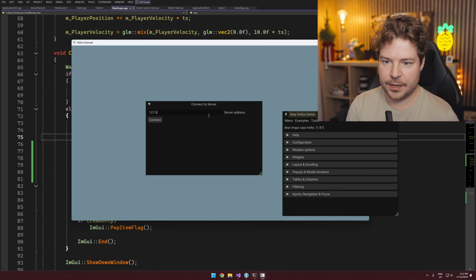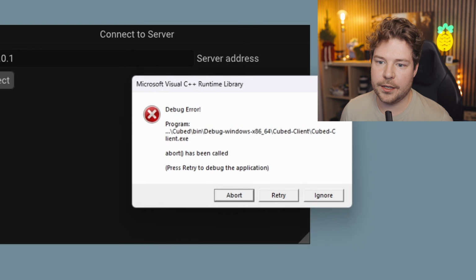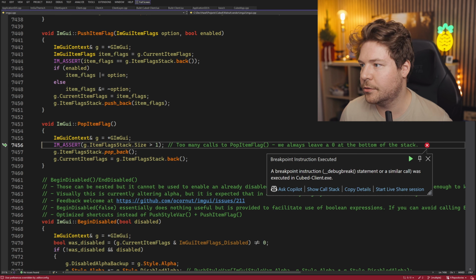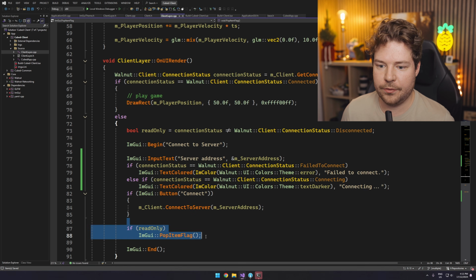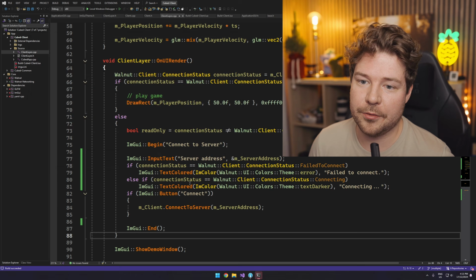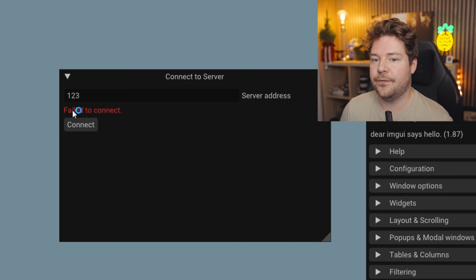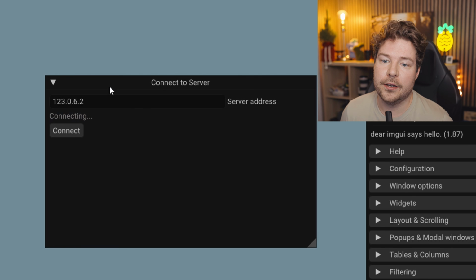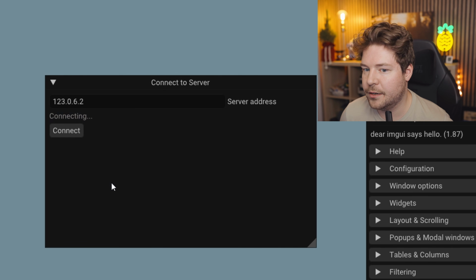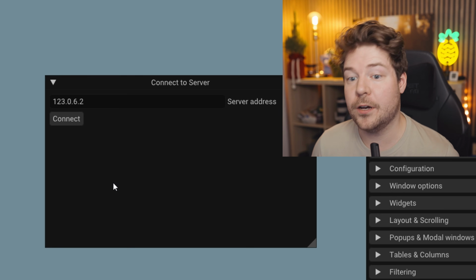Okay, so now if we type in something like this and hit connect, wow, we get an error. Cool. All right, let's have a look at this. Okay, it's the pop. Yeah, okay. I should have gotten rid of this as well. That wasn't as exciting as I thought it would be. Okay, connect, and then we have failed to connect at least. So we know what's going on. And if it's actually trying to connect to something, which we won't, oh yeah, there we go. Then it will display connecting, and then I'm guessing eventually it will say fail to connect, maybe? It's taking a while. Oh, just disappeared.